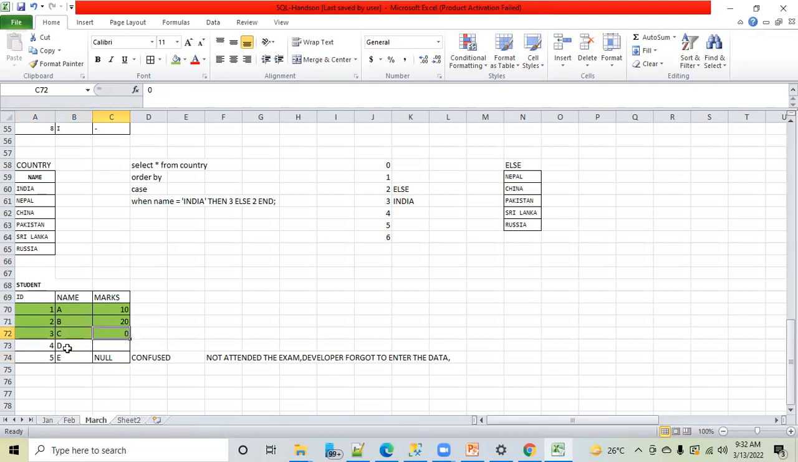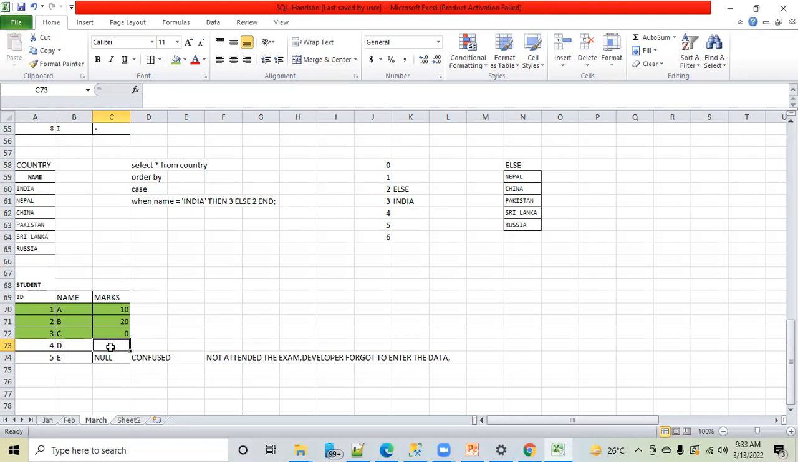Fine. D is blank. D is blank means you have certain information that D has appeared for the exam, and right now you have not received the marks, but down the line you have hope that after some time you will receive the marks from D. You have certain information about D. His paper is under evaluation, something like that.